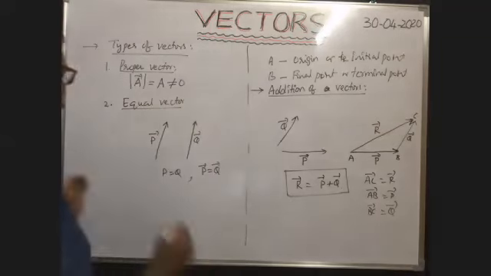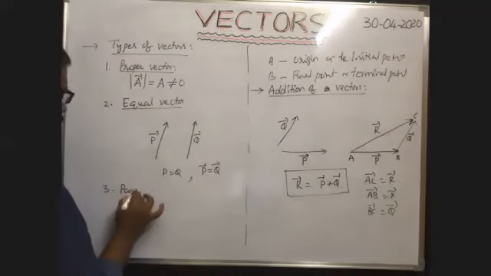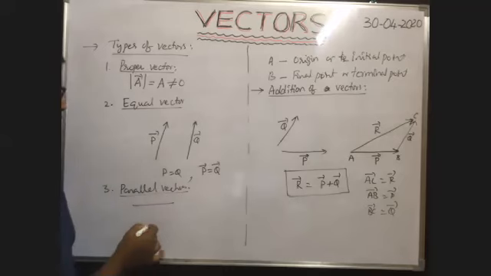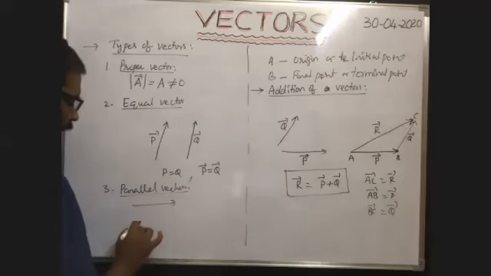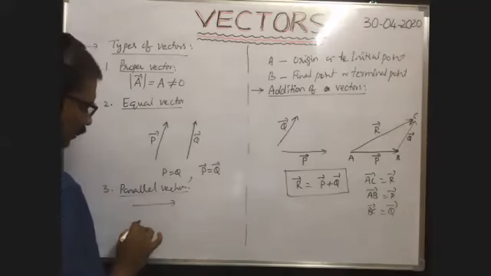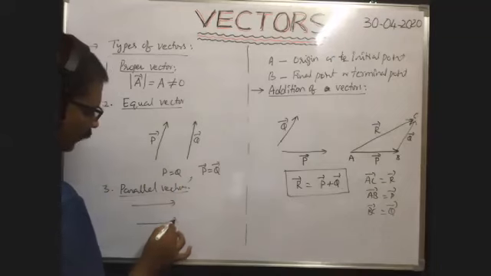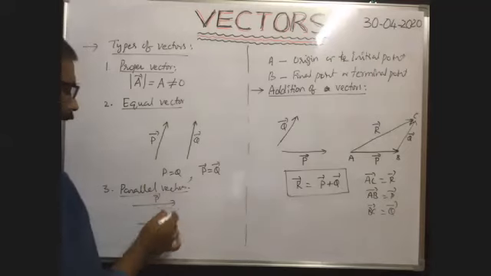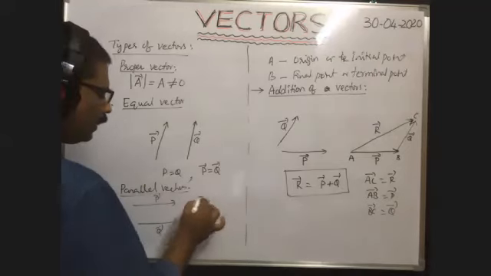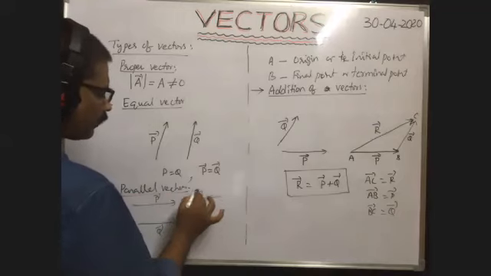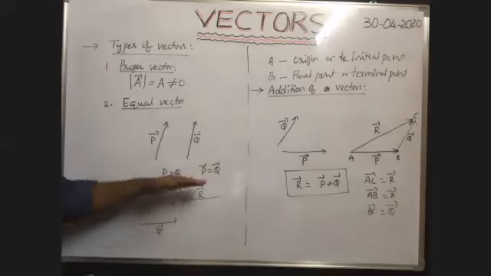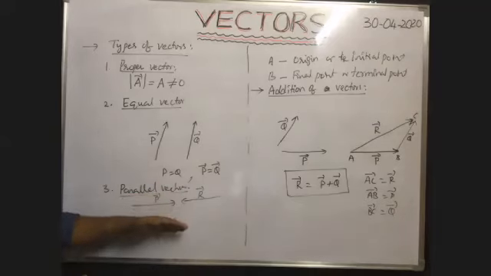Okay, parallel vectors. When two vectors are parallel, it means the directions of the two vectors are parallel or anti-parallel to each other. When two vectors P bar, Q bar are parallel, the directions are in the same direction or maybe in the opposite direction, say R bar. All are parallel to each other. Of course, directions may be different, but their lines are parallel to each other. That's why these vectors are called parallel vectors.